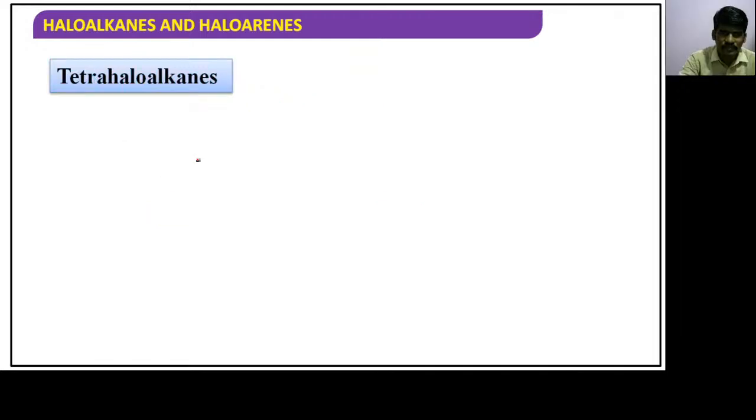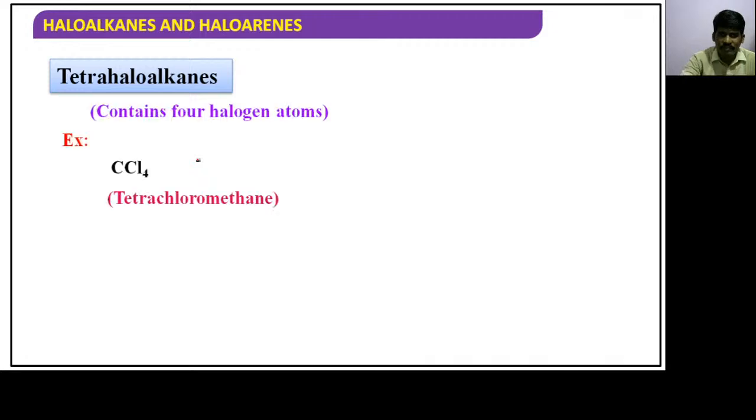Right? Now tetrahaloalkanes. I have already explained it. Tetrachloromethane. That is nothing but carbon tetrachloride. Tetrachloromethane is also called as carbon tetrachloride, guys. It is one of the best examples of organic solvent, guys.